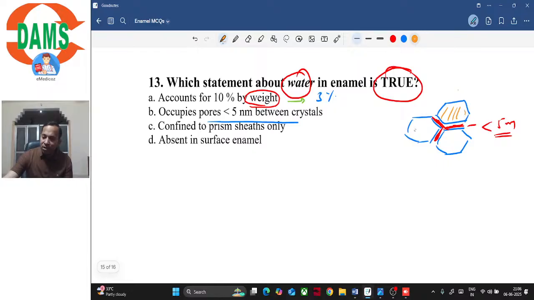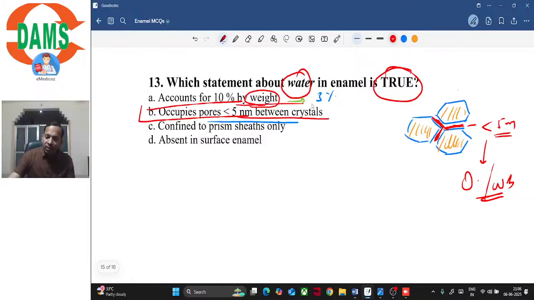If this entire structure is inorganic, then what would the tissue intervening this inorganic content be called? It would be either organic or water. So this 5 nanometer space is occupied by the organic and the water content of enamel. So option B is the correct answer.